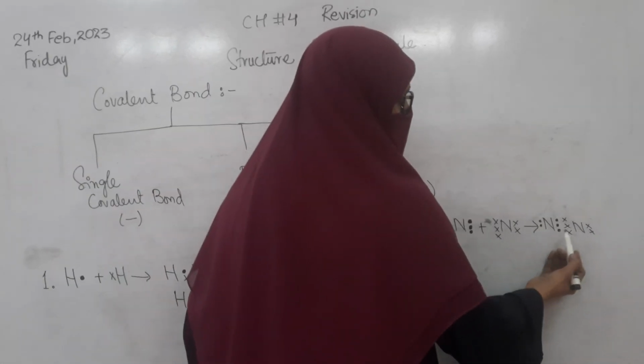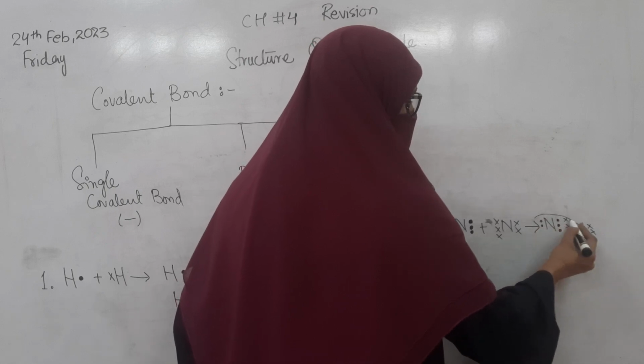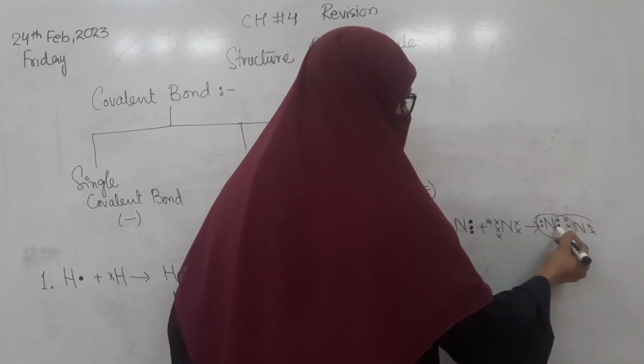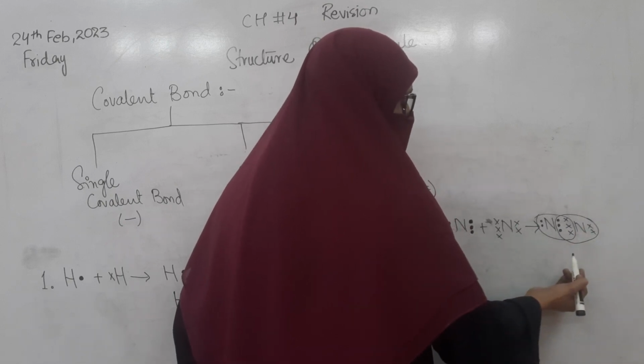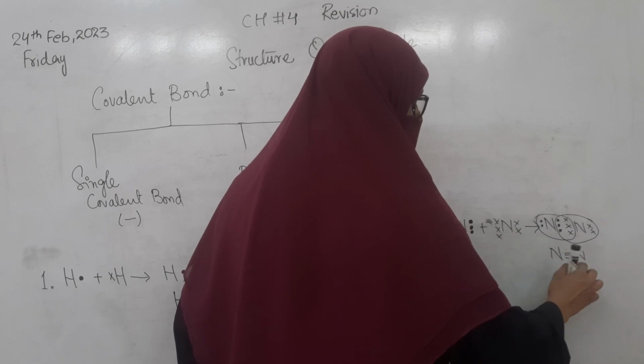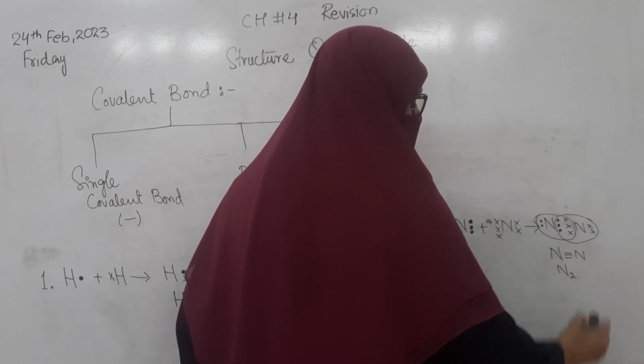This nitrogen will share the electrons of the second nitrogen, and its octet will be complete. We can also write the nitrogen like this. This is called the triple covalent bond, and it is written as N2.